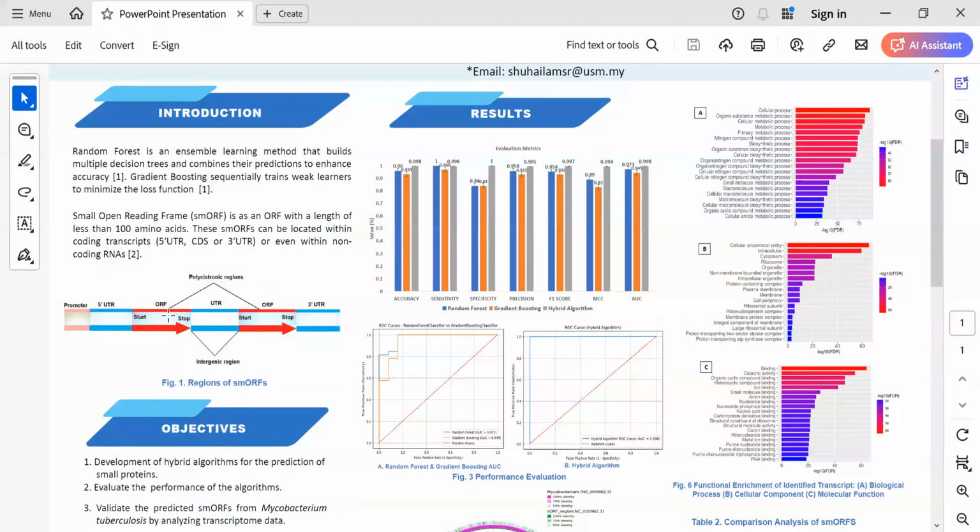Polycistronic region refers to segments of the genome where multiple genes are transcribed together, while intergenic region is a stretch of genome located between genes.